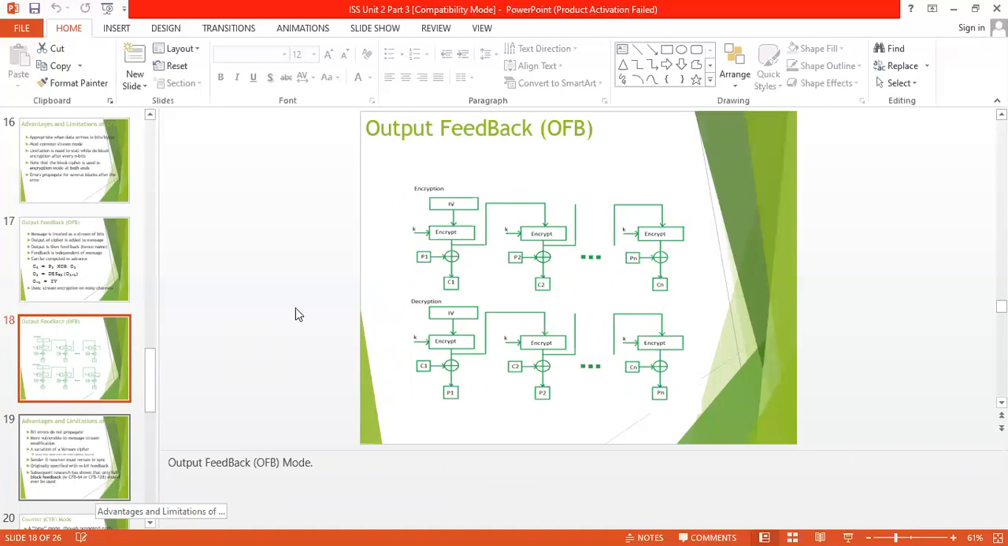This is the simple output feedback mode diagram. This is similar to the cipher feedback. The basic difference is here. In the cipher feedback, the output of the ciphertext works as the input of the next phase, whereas in the output feedback mode, the initialization vector is encrypted with the algorithm, and then this encrypted initialization vector is used as input for the next phase. So this is basically output feedback mode.